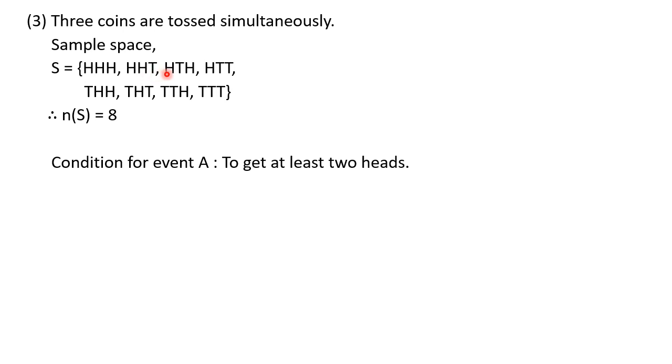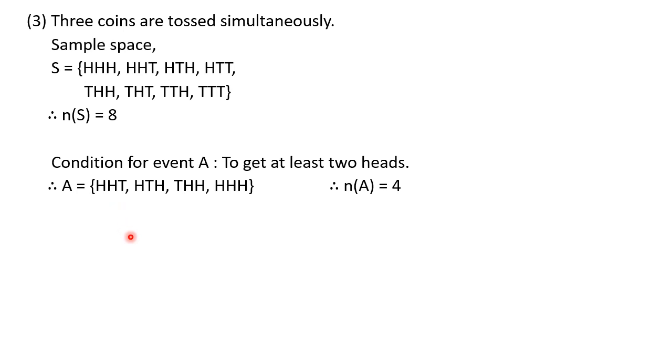Then these. Then this. Okay, 1, 2, 3. And here the fourth one. Okay, so here we have all these, fourth ones, I'm sorry. So four sample points. See, HHH, you can write in any sequence, no doubt. Then HHT, HTH and THH. Here what I have done is, first I have written for 2 heads and finally I have written for 3 heads. You can write down this HHH in the beginning also. You know that in set we can write down in any order. So here we have these 4 sample points where we have 2 or more heads.